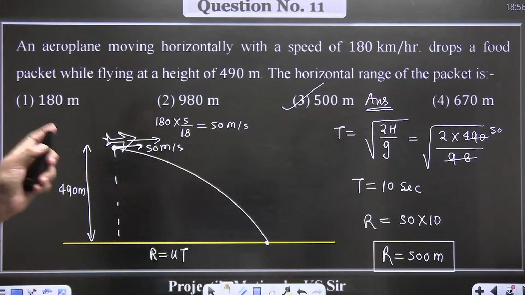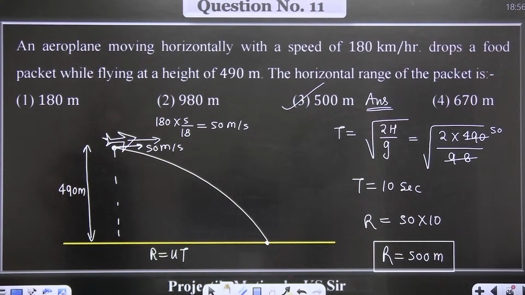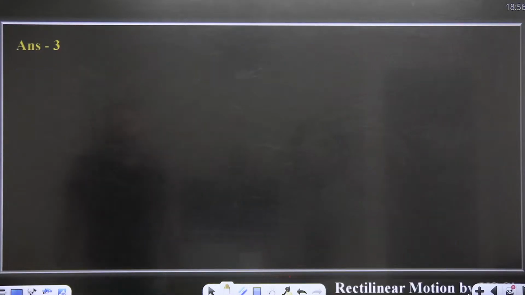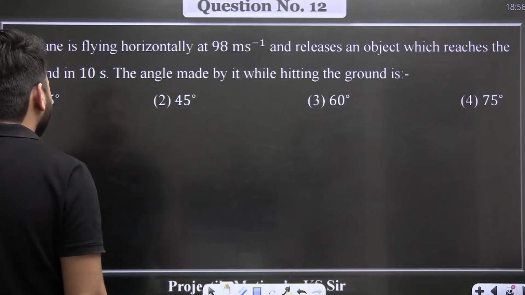Are you able to understand this? What is happening here? The aeroplane is dropping the food packet. The food packet will be moving with the same velocity as that of the aeroplane. The aeroplane is flying at 490 meters, so we could find the time from there: root over 2h by g, 10 seconds. Then range is given by horizontal component of the velocity into time of flight, and it comes out to be 500 meter. Question number 12.